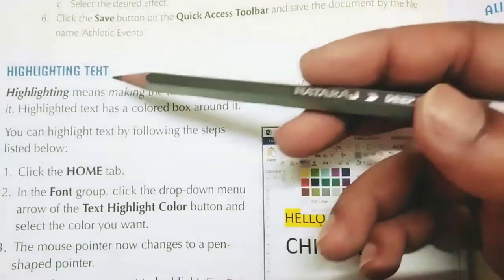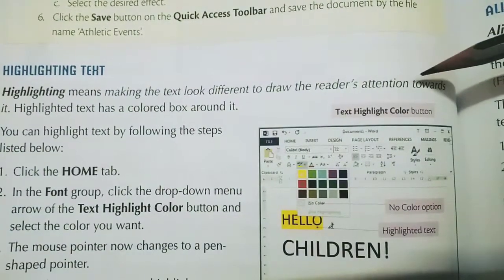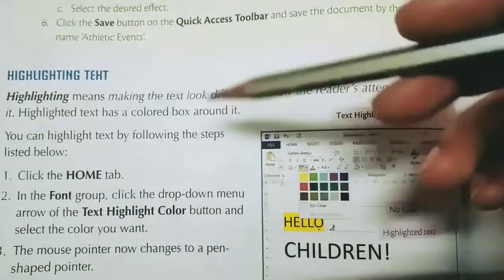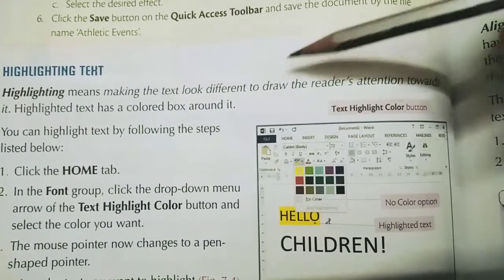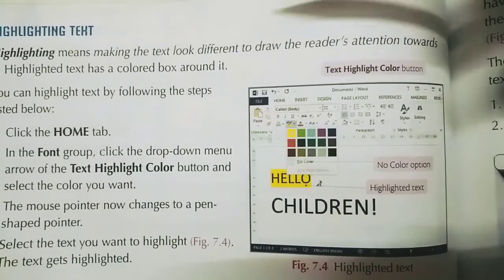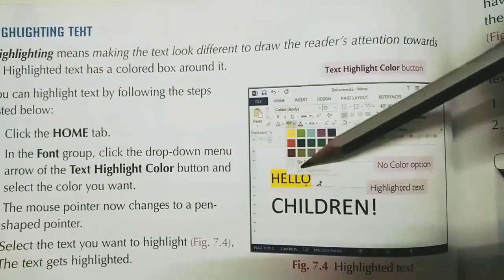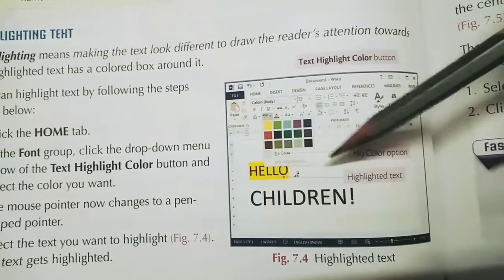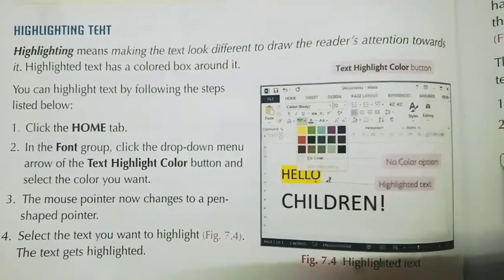Here you can see highlighting text. Highlighting means making the text look different to draw the reader's attention towards it. Highlighting means to make the text in different colors so that you will get the attention of that word, so that it will be reflected very nicely. It should appear in a different way. So this is called highlighting. So this Hello is written, Children is written. On which word are you getting more attention? This Hello, because it is highlighted by this yellow color. Okay, so in this way you can highlight it by doing these steps.